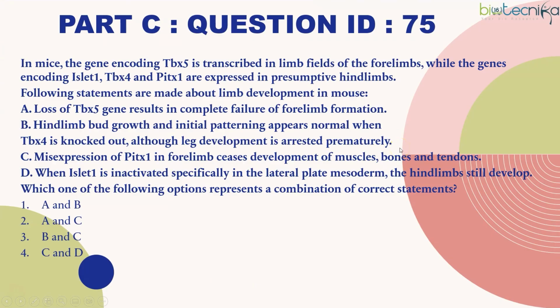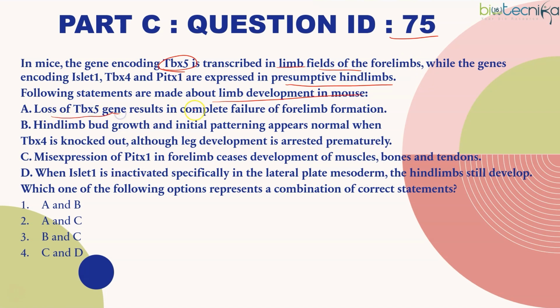Now coming to part C questions. As previous year, previous paper, question paper, here also they have given limb development. Question number 75. In mice, the genes encoding TBX5 is transcribed in limb fields of the forelimb, while the gene encoding islet1, TBX4 and PITX1, all these are expressed in presumptive hind limbs. So they have already given which gene is responsible for forming which part. Following statements are made about limb development in mouse.